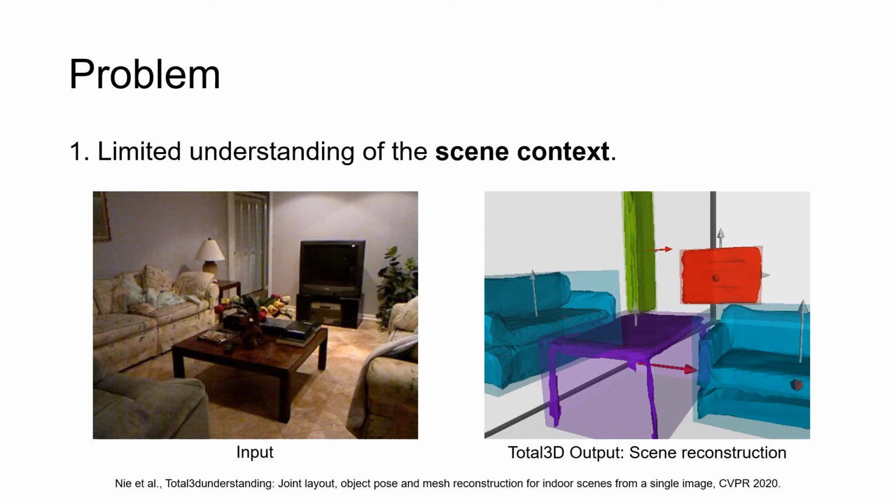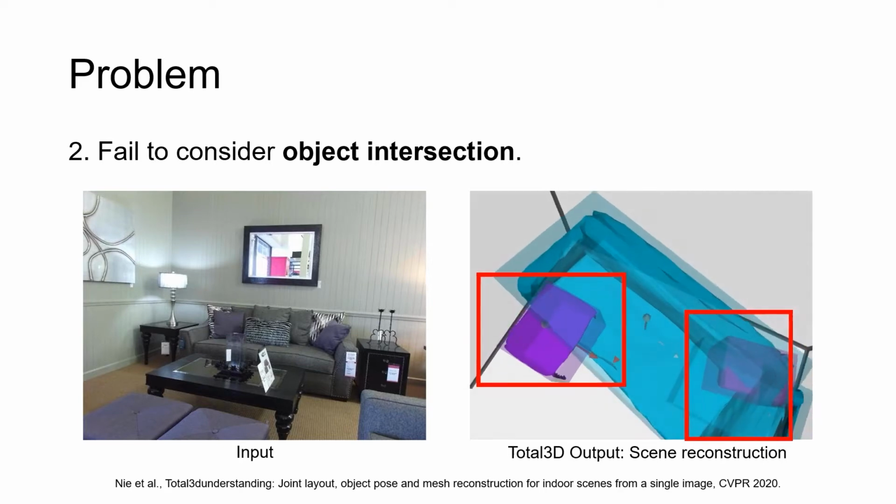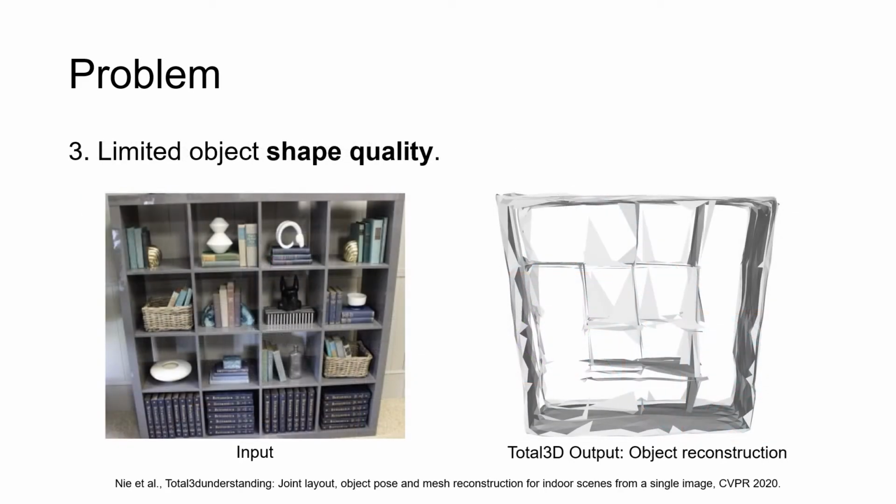However, existing works still struggle on understanding and utilizing the scene context like humans to better arrange the placement of objects. For example, it's reasonable to infer from the context that the heavily occluded sofa here should be facing towards the table in the center of the room, instead of the wrong orientation estimated by Total 3D Understanding as shown on the right. Also, it is not well considered how to avoid the intersection between objects in the final scene reconstruction. Last problem is that due to the use of the mesh representation by the latest single object reconstruction method, the output shape is often low quality and low poly.